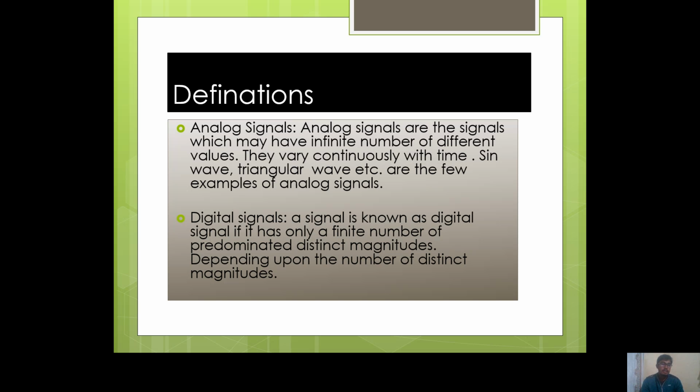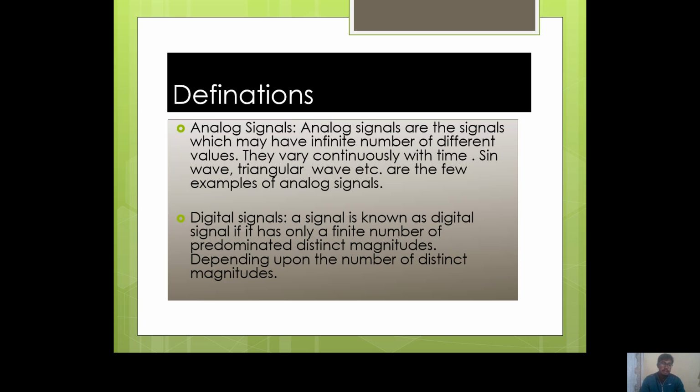Definitions. Number one, analog signals. Analog signals are the signals which may have infinite number of different values. They vary continuously with time. Sine wave, triangular wave, etc. are a few examples of analog signals.